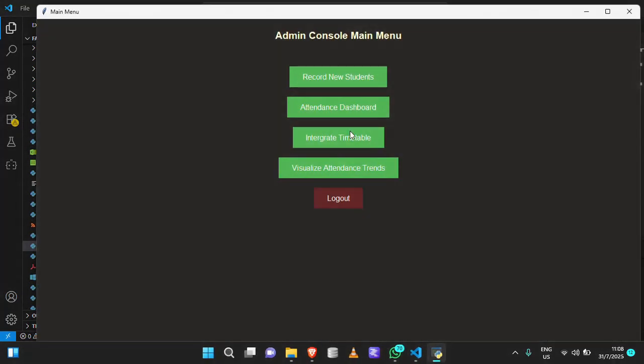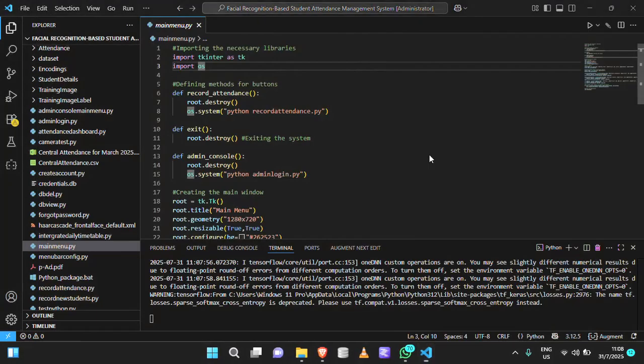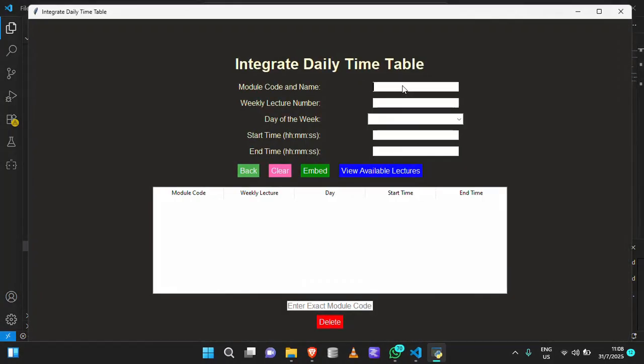Then let's integrate the timetable so that we won't waste any time here. Then weekly lecture number, let's say lecture number 2. Then this is on Thursday. Then the time, let's put it at 11, then 00.